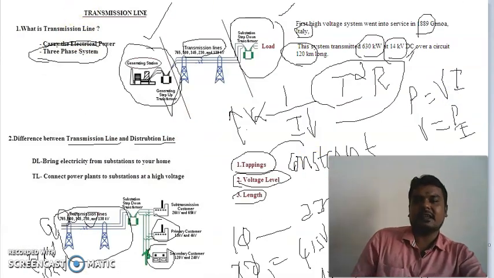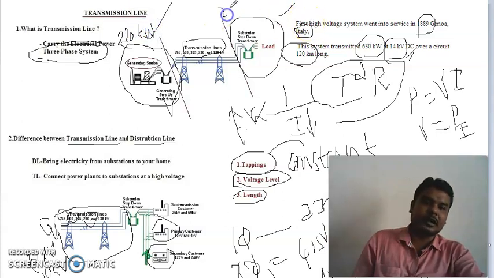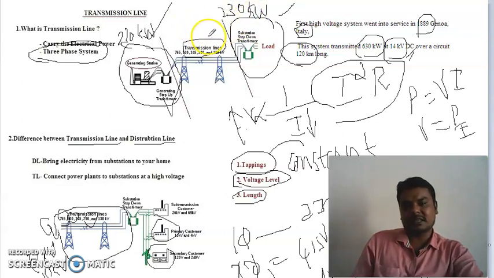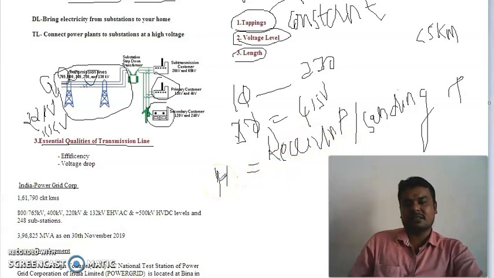If I take this diagram, if I am sending 230 kilowatt power from this generating station, and I am getting the same 230 kilowatt on the distribution side, then my efficiency is 100%. That means in between there are no losses. If sending end power and receiving end power are the same, my efficiency is 100%.